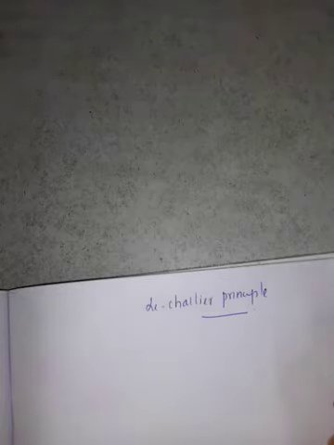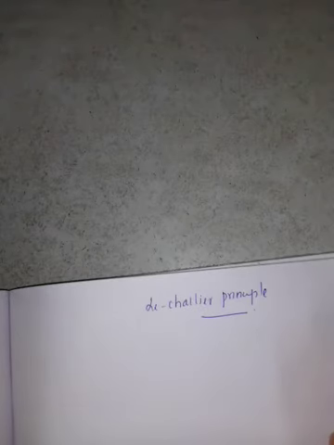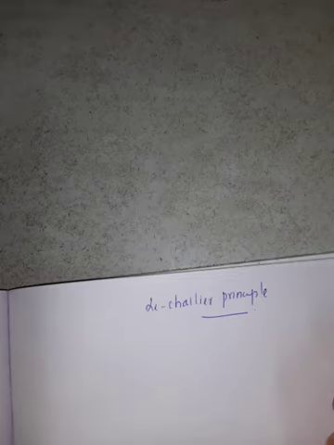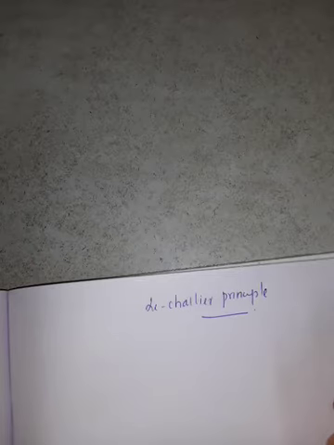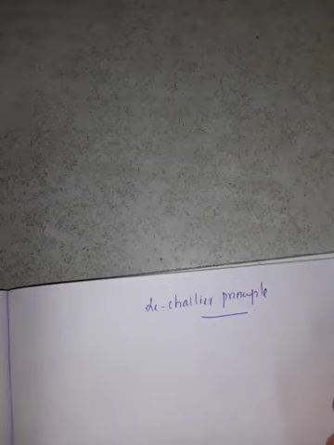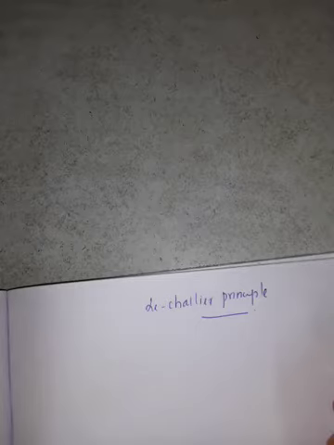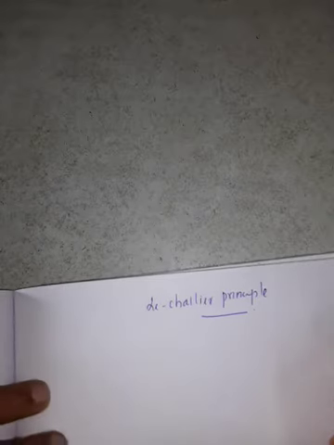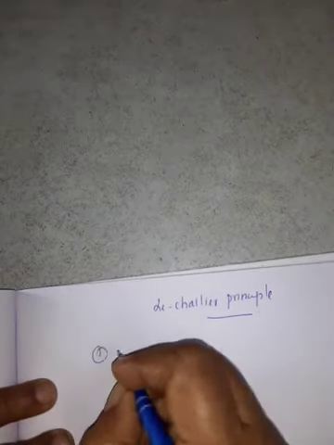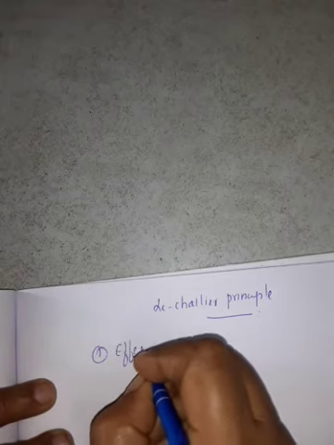So, according to this principle, what is that principle? If a system at equilibrium is disturbed, then the system shifts itself in the direction that nullifies the effect of that disturbance. Now, I'll give some factors so you'll understand. The first one: effect of concentration.